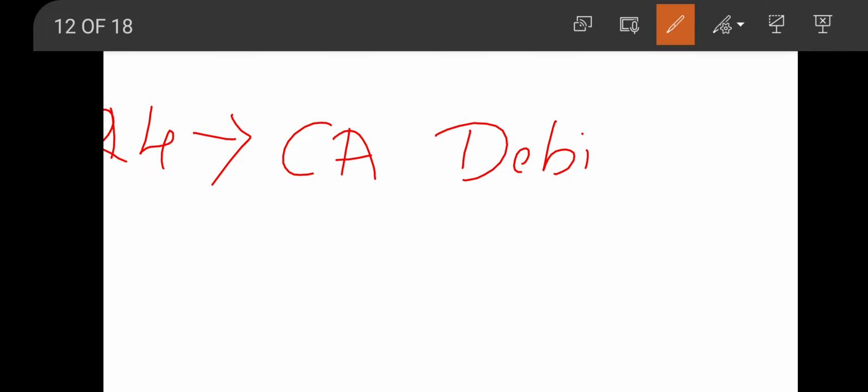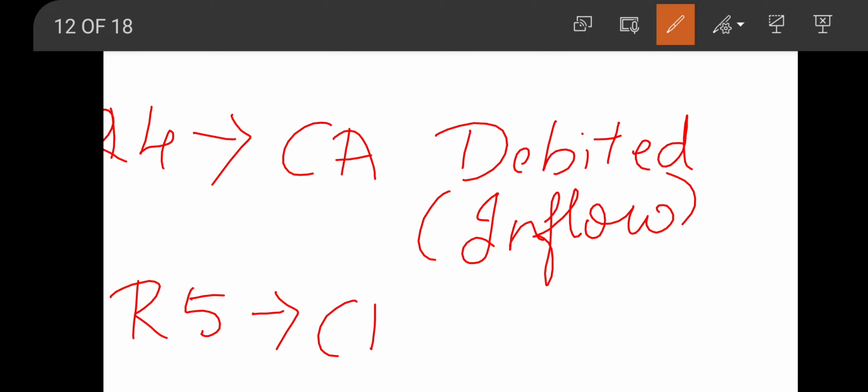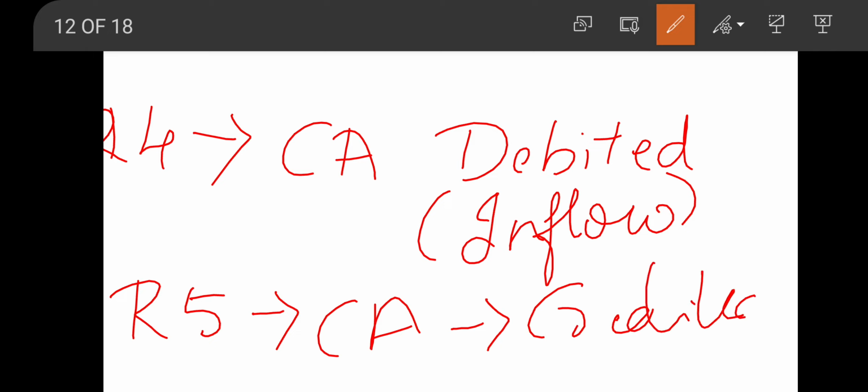Next, rule number 4. If in the transaction resulting in flow of fund the current account is debited, then it is inflow of fund. And rule number 5: if the current account is credited, then there will be outflow of fund.